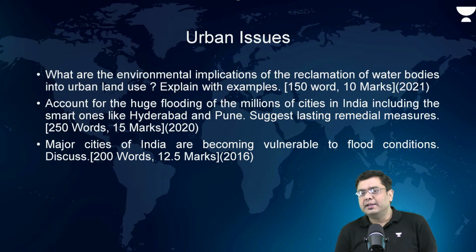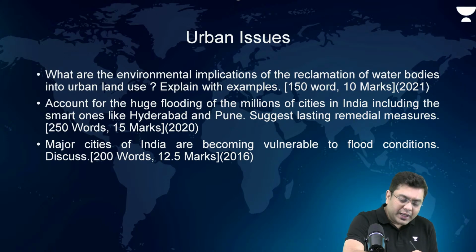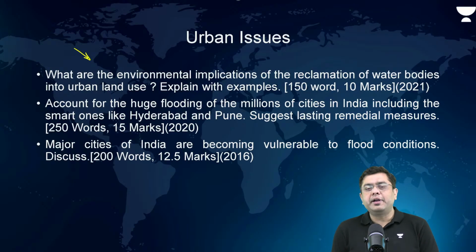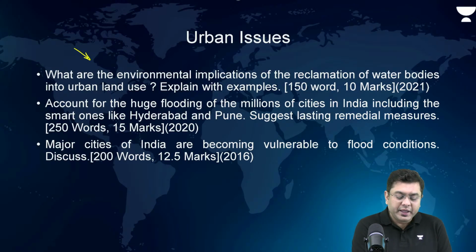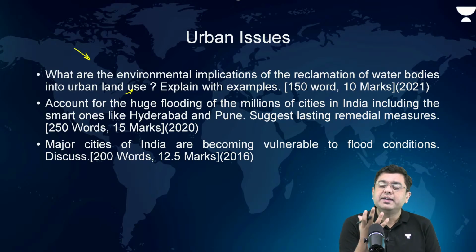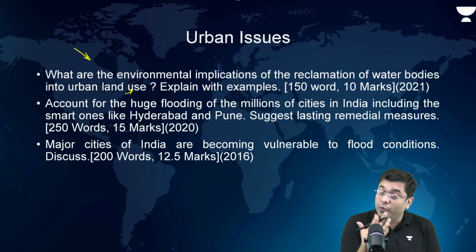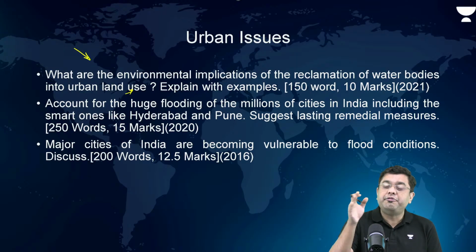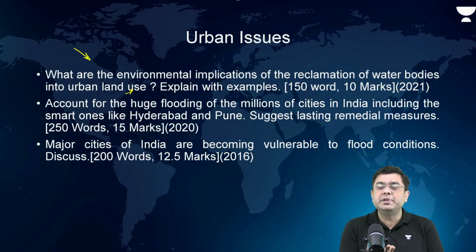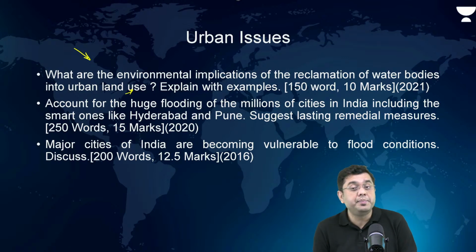Now look at some of the other urban issues based questions also. What are the environmental implications of reclamation of water bodies into urban land use? Sponge cities, right? That is basically the destruction of lakes and ponds. So, what is the impact of that? Urban floods, then lesser groundwater replenishment, then the water cycle gets disrupted, then biodiversity like migratory birds get